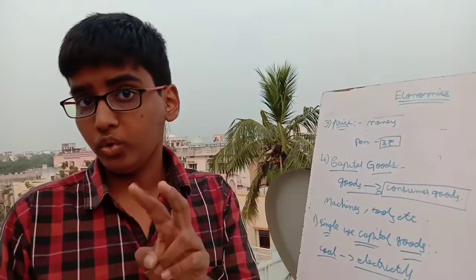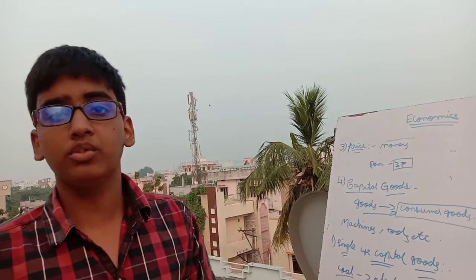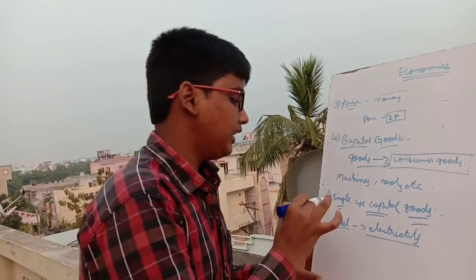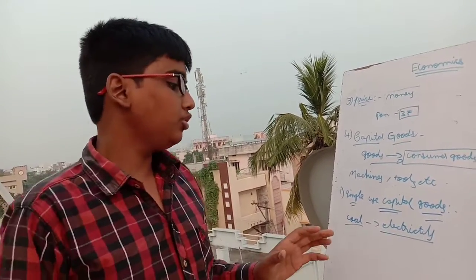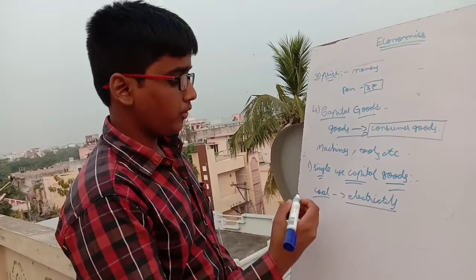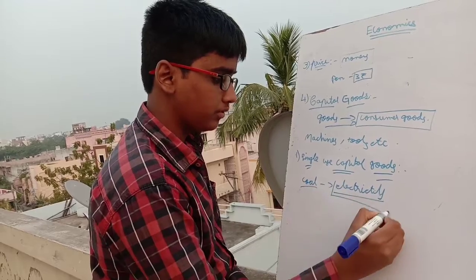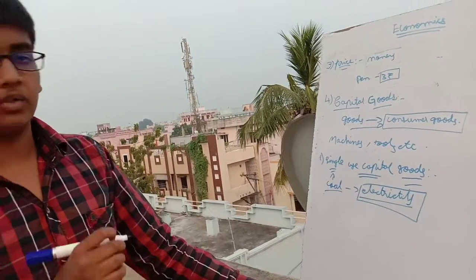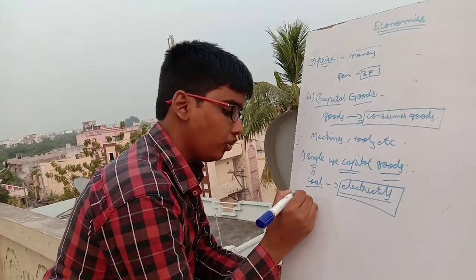Can we use coal two times or three times? We can use coal only a single time. So this is the heading. Single use capital goods means the used coal cannot be used again, right? So the goods which are used for the production of other goods and can be used only a single time are called single use capital goods. And the next one is durable capital goods.